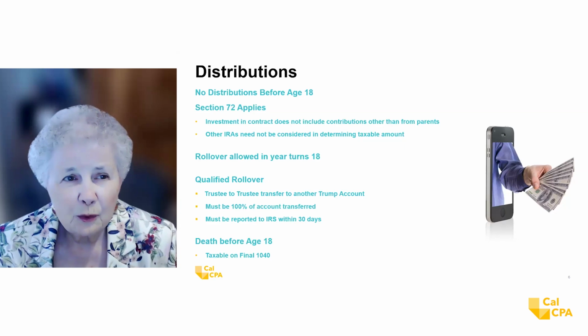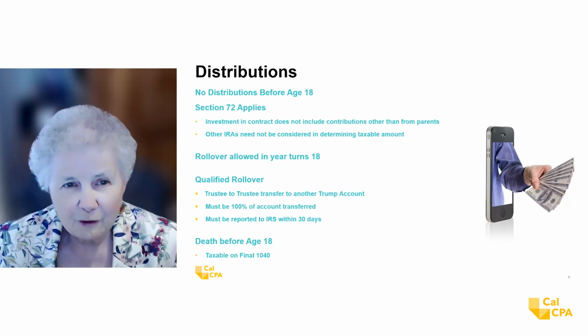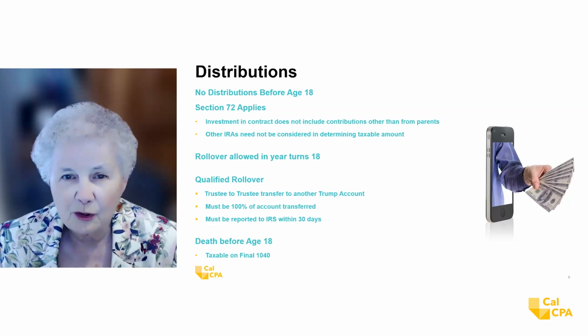So Section 72 applies. That means there has to be an investment in the contract that does not include the contributions other than from the parents. What I'm saying here is that the only basis that there would be in this account would be those contributions from the parents up to $5,000 per year. And normally when you use Section 72 and you're looking at an IRA with basis, you have to consider all of the IRAs that that person owns. You do not have to do that with these Trump IRAs.